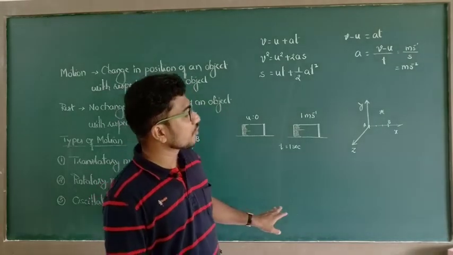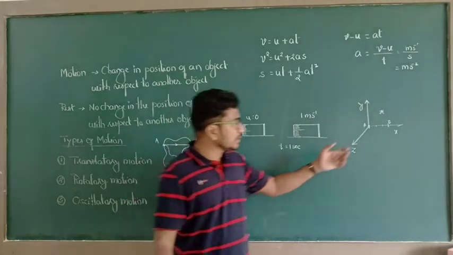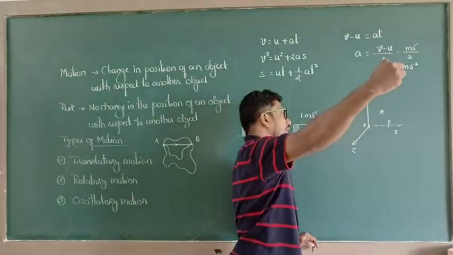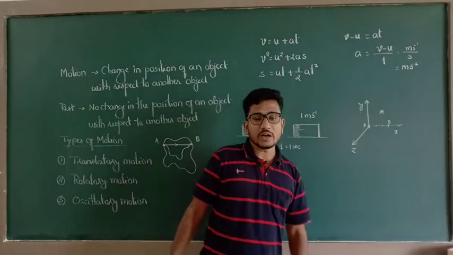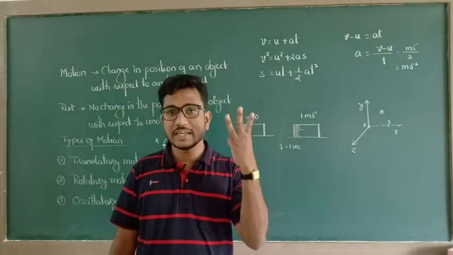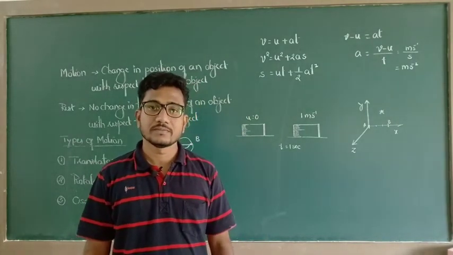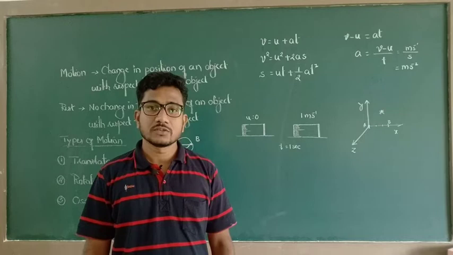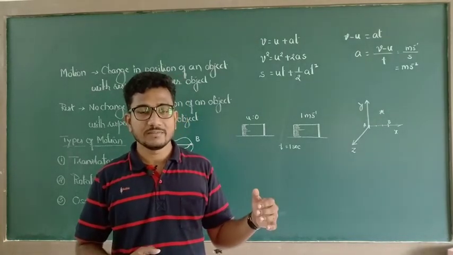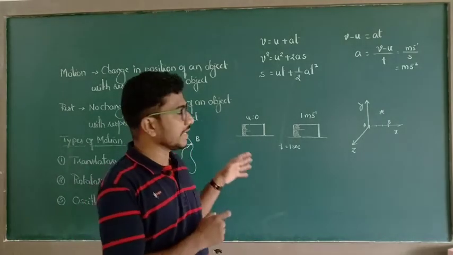If suppose the object is moving by changing these 3 coordinates, x coordinate, y coordinate as well as z coordinate, then that is known as 3-dimensional motion. So you will discuss all these things in detail in upcoming chapters. It is a brief idea.